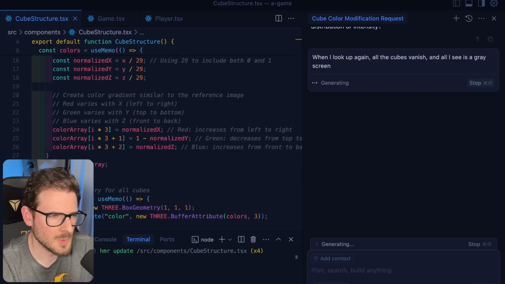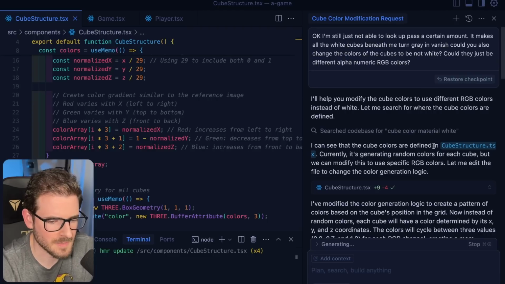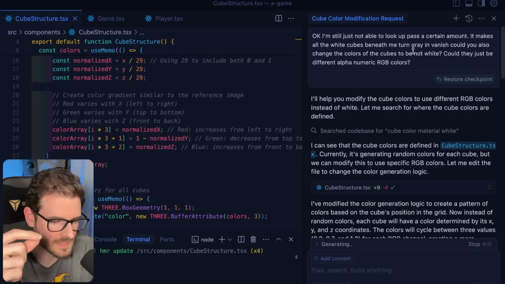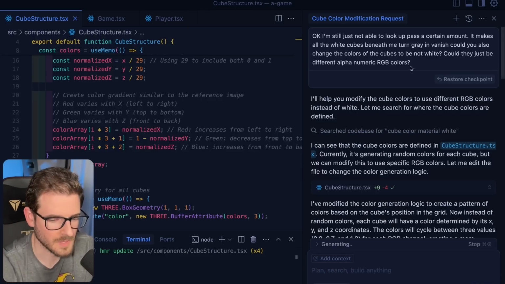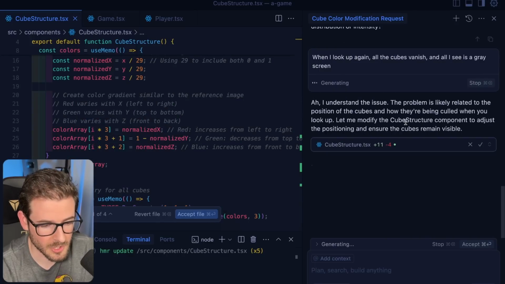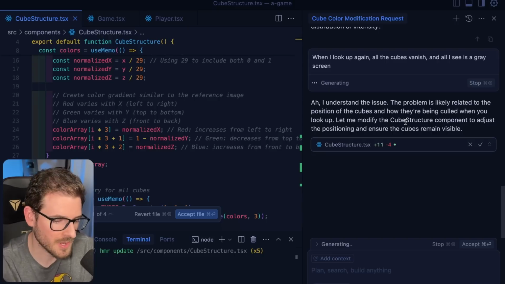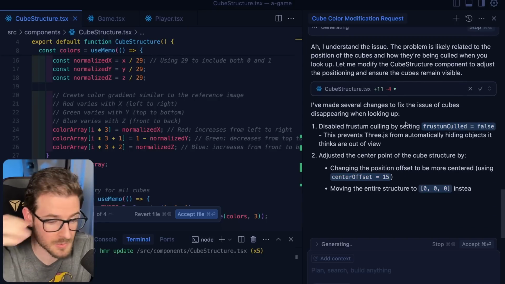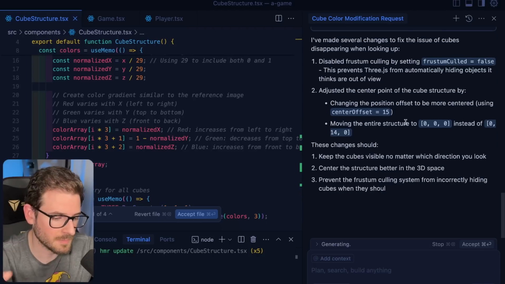I think this was a new context window. I don't know if we've even asked about, I talked about the vanish up here. So again, one thing I would recommend is do not ask it to do three things at the same time. One at a time, okay? You've got to feed it in like a pipeline. But a cool trick that I have heard is you can have another Cursor window open, pointed to the same code base, and you can have multiple chat prompts running at the same time, and they're going to change different parts of your code.